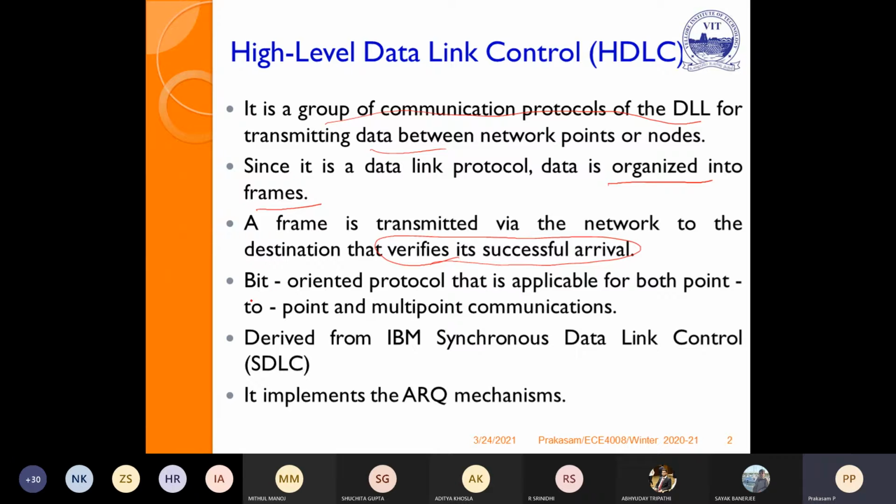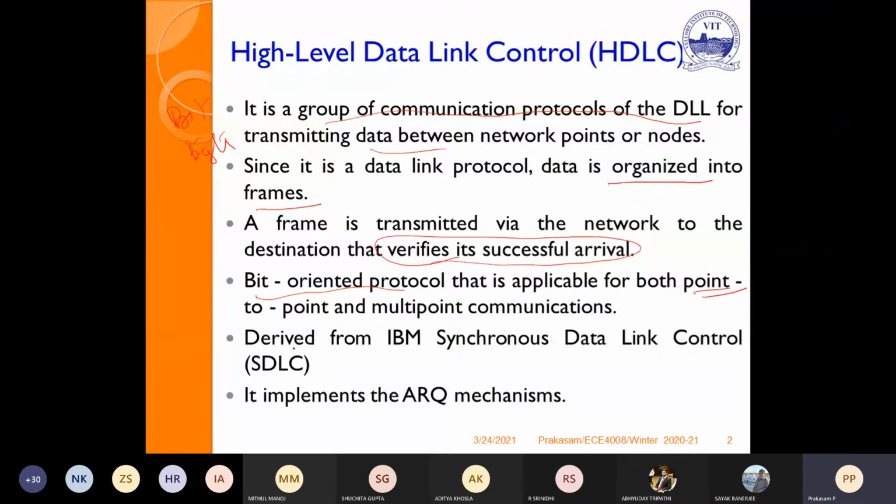Similarly, it is a bit-oriented protocol, because a protocol can be either bit-oriented or byte-oriented, but HDLC is bit-oriented. All the operations are taken care of in terms of bits, and it is applicable to both point-to-point and multi-point communication.